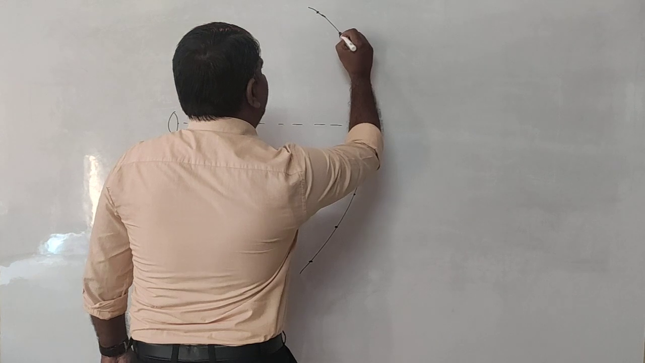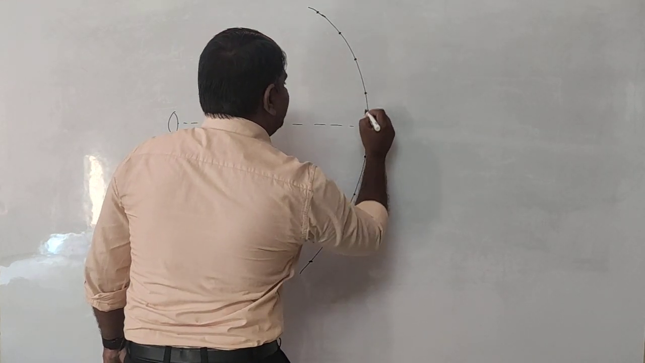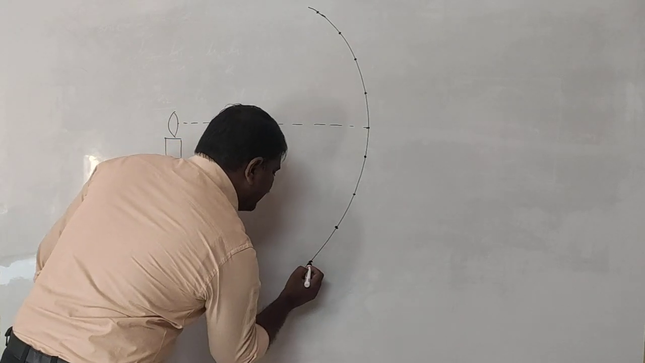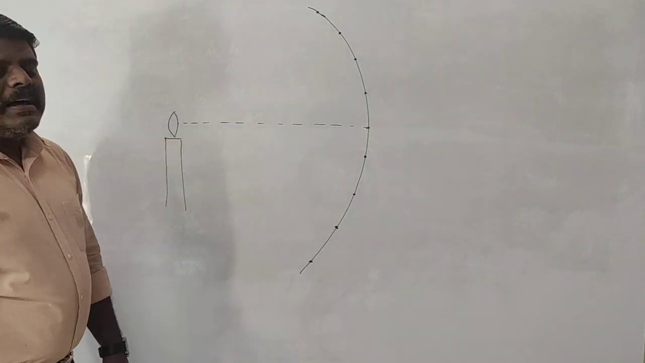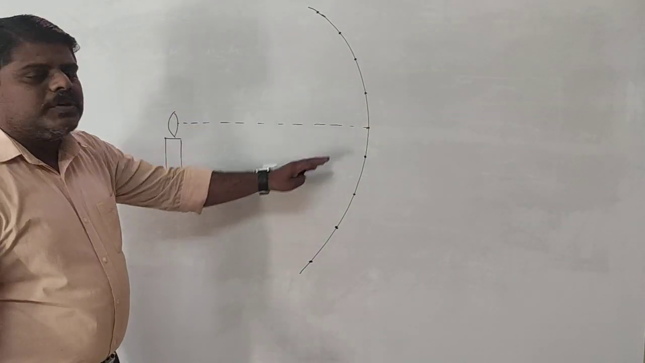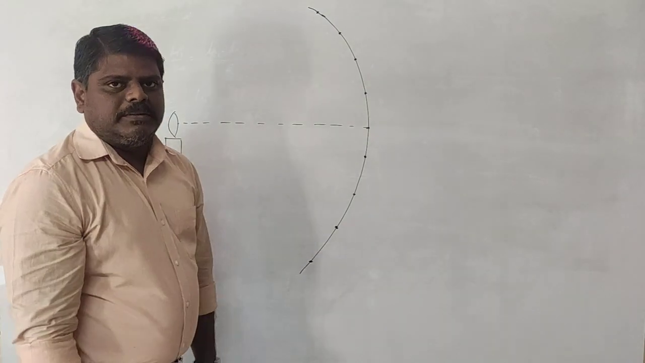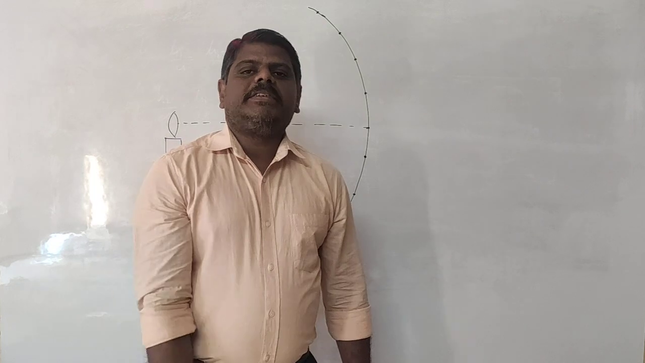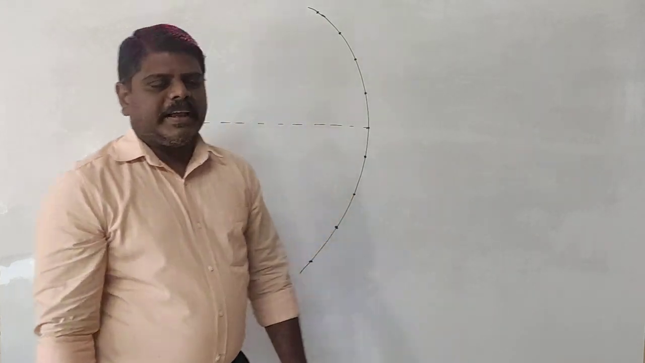Okay, so these are the points I am taking here. Each and every point will act as an individual source of light. If they are going to be acting as an individual source of light, then what happens? These points also emit light in the form of waves, because a source of light will always emit light with the same velocity, 3 × 10^8 meters per second.